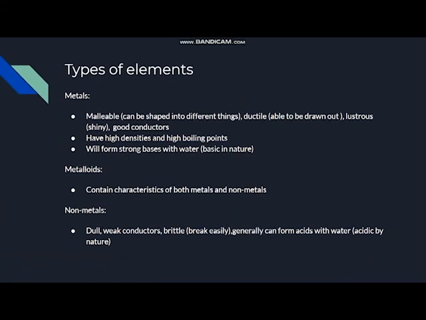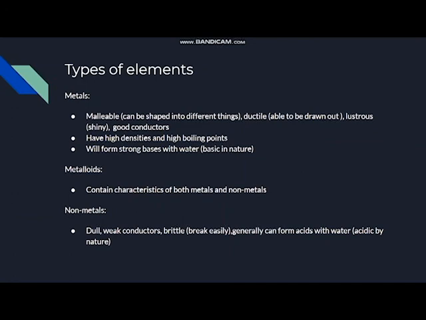Now, the types of elements that you can find. There are three main ones: metals, metalloids, and nonmetals. Just going over some basic properties of each of the three. Metals are generally malleable, which means that they can be shaped into many different things. They're also ductile, which means they're able to be pulled and drawn out. They're lustrous, which means that they're shiny, and they're good conductors.